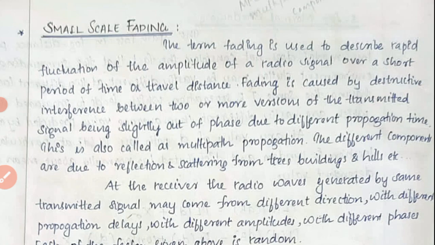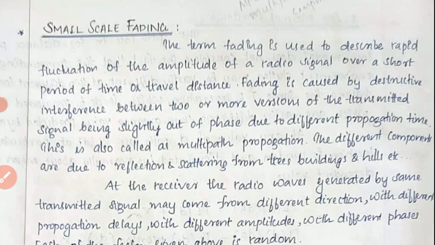Sometimes the direct line of sight path will reach the receiver side quickly. After some time, the next signal will reach there. So there will be a delay in the signal arriving, which is mainly due to the signal being out of phase. It is caused by the destructive interference between two or more versions of the transmitted signal being slightly out of phase due to different propagation time. This is also called multipath propagation.